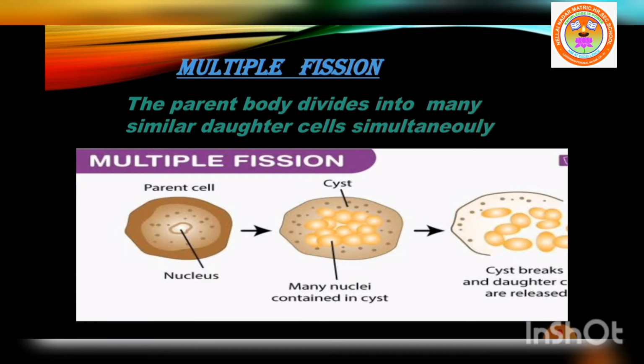Multiple fission is a type of fission. What is multiple fission? In multiple fission, the parent body divides into many similar daughter cells simultaneously. So this is called multiple fission. The parent body divides into many similar daughter cells simultaneously.